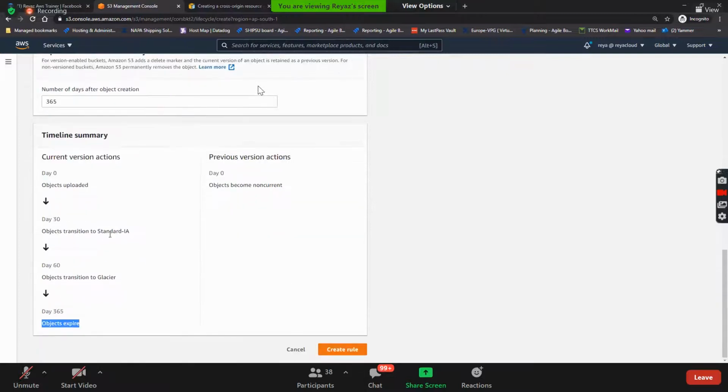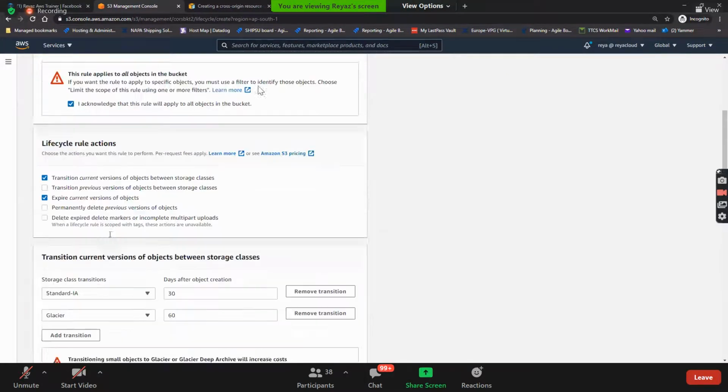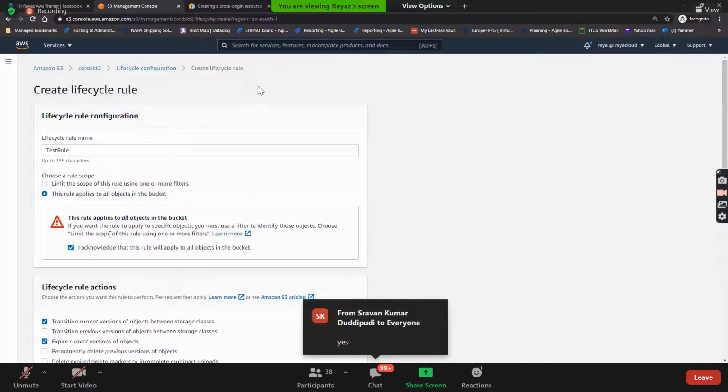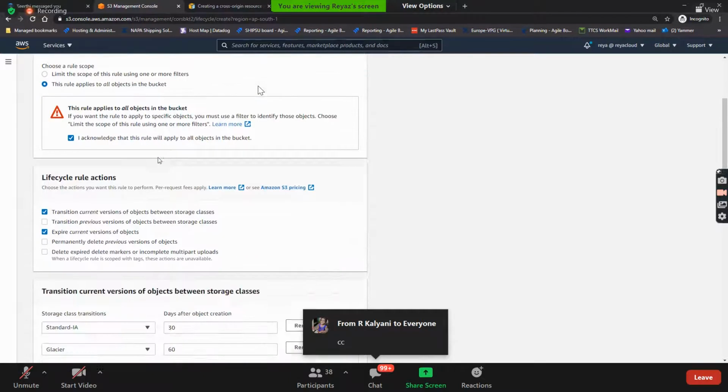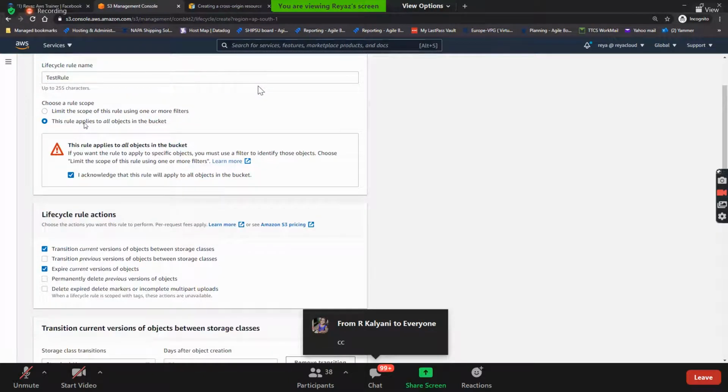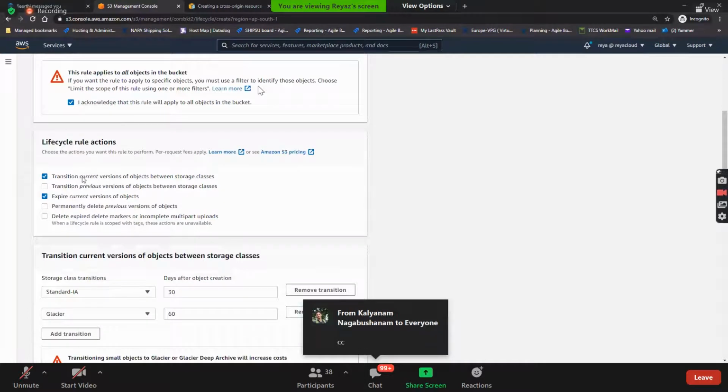Is this clear, guys? How to create rules? Everyone? Very simple. Create a lifecycle rule configuration here, and then give the name. This rule applies to all the objects inside the bucket. You acknowledge, and you can give it for the current versions.